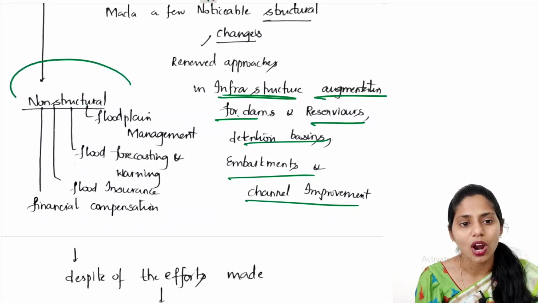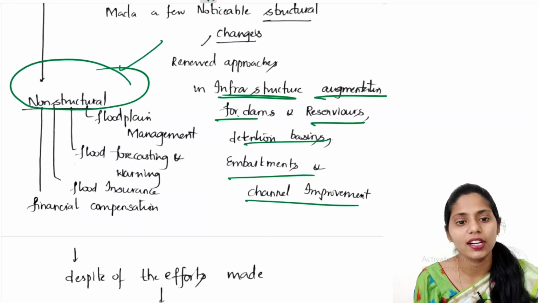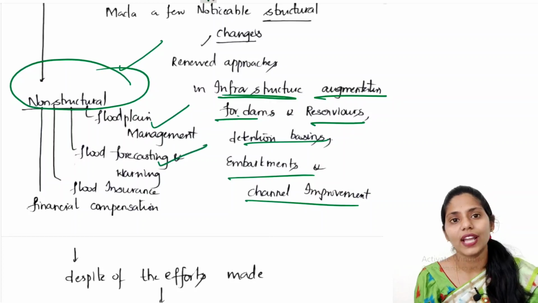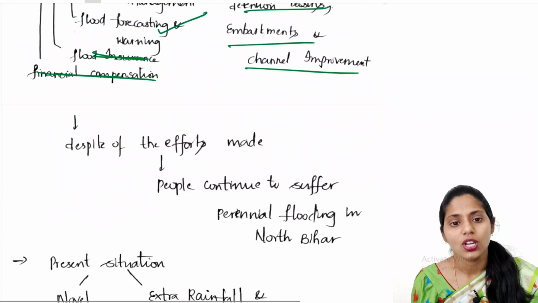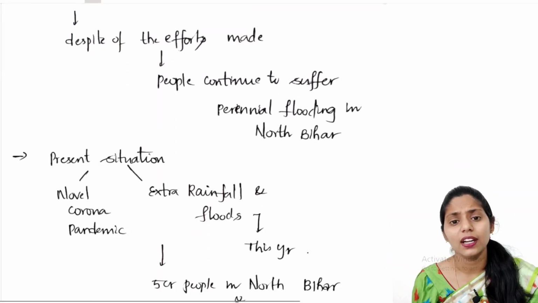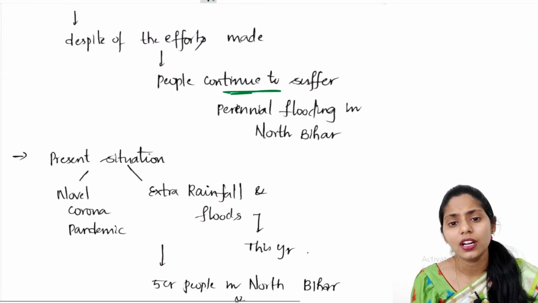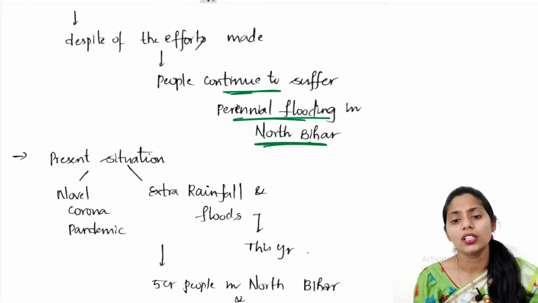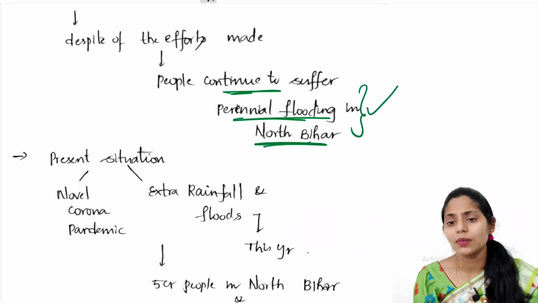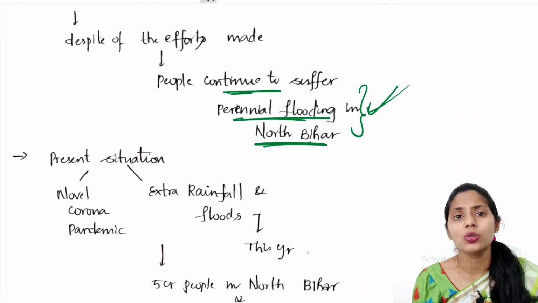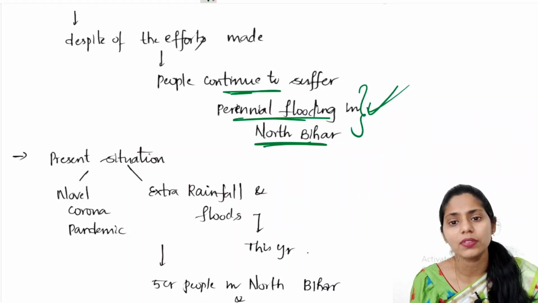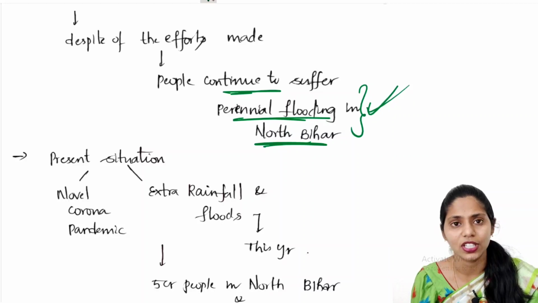He also took non-structural measures like floodplain management, flood forecasting and warning, flood insurance and financial compensation. Despite all these efforts, people continue to suffer perennial flooding in North Bihar. Whatever steps were taken, structural and non-structural, people are still suffering from flooding, especially in the northern Bihar region.